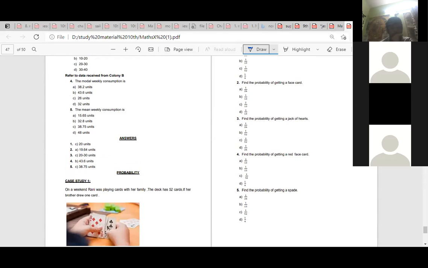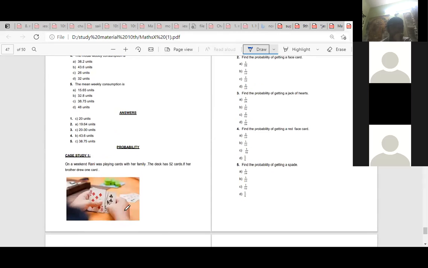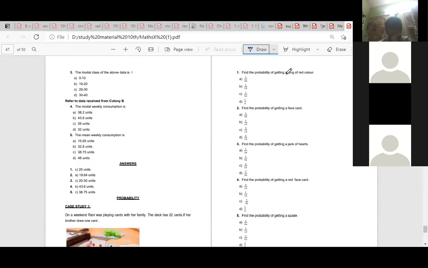Probability. On a weekend, Rani was playing cards with her friend. The deck has 52 cards. Her brother drew one card. Find the probability of getting a king of red color. 1 by 26. There are two red king cards. Red kings are 2 by 52, which is 1 by 26.